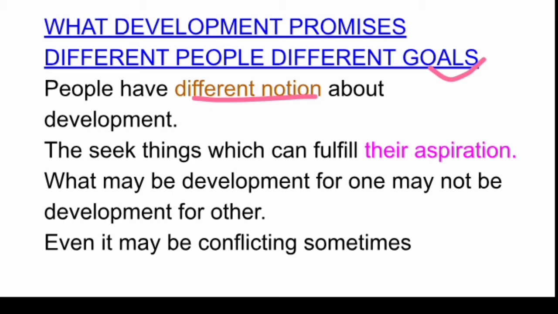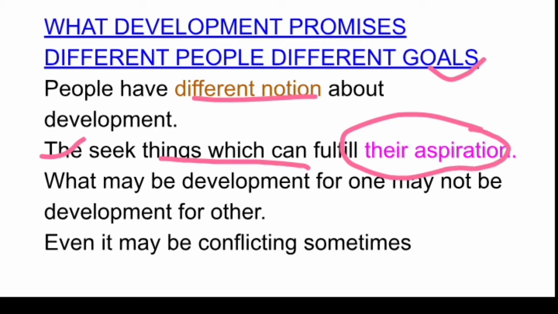Okay. So they seek things which can fulfill their aspirations, because at individual level a person thinks to fulfill their aspirations. So what may be development for one may not be development for another, because development is not the same for everyone.